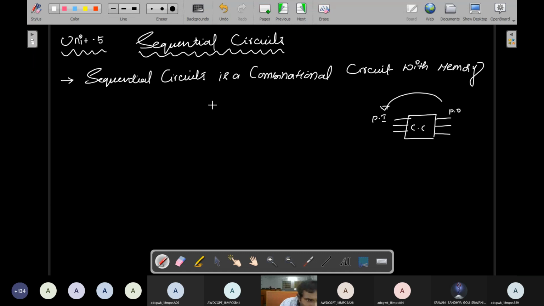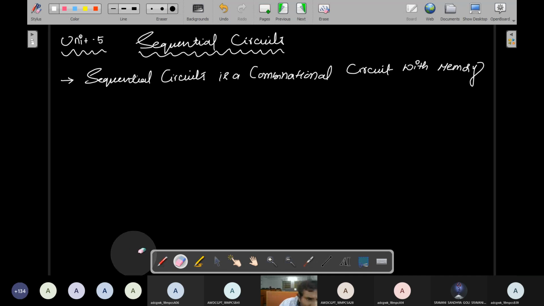Okay, but the sequential circuit is totally different. That is the only difference between sequential and combinational circuits. A combinational circuit including memory gives a sequential logic circuit. In a sequential logic circuit, the output does not depend only on the present input. Okay, so that is the meaning. I'll write here the definition, and you can study the definition to understand what I'm saying.